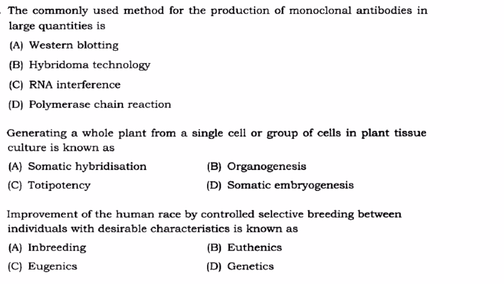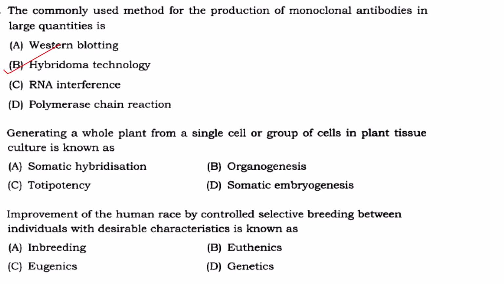Here you get hybrid cells. These hybrid cells are selected on a HAT medium. In the medium only the hybrid cells will survive. Unfused cells will not survive. These hybrid cells are then cultured and they produce large quantities of specific monoclonal antibodies. So hybridoma technology is the answer.